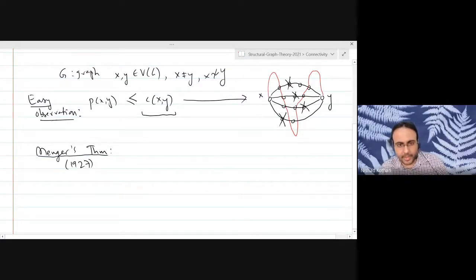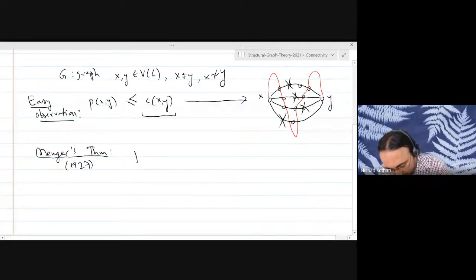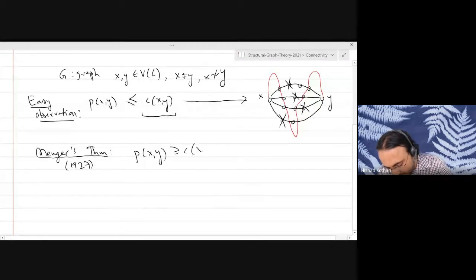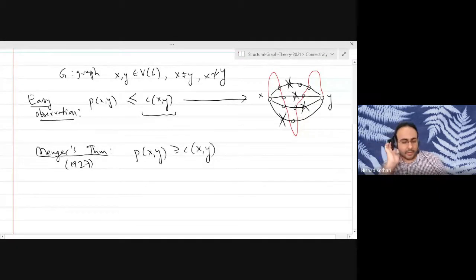We are going to look at a different way to view it. We are going to take a minimum xy cut and we are going to show that there are at least as many paths between the two vertices. So what we will show is that the number of xy paths is at least as many as the number of vertices in a minimum cut. So Menger's theorem actually says that they are equal. We will be proving the greater than or equal to.